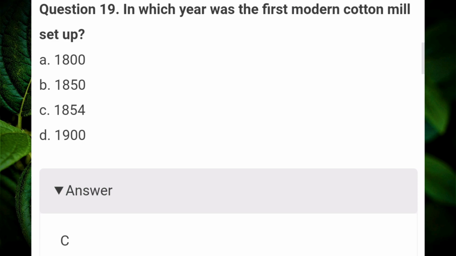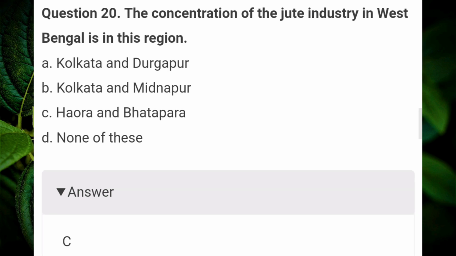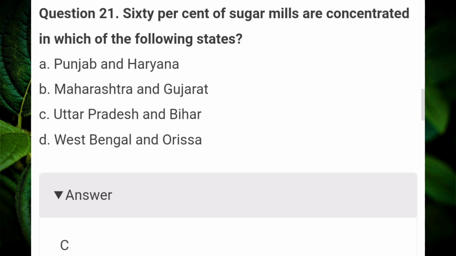In which year was the first modern cotton mill set up? Answer C. 1854. The concentration of the jute industry in West Bengal is in this region. Answer C. Hora and Bhatapara. 60% of sugar mills are concentrated in which of the following states? Answer C. Uttar Pradesh and Bihar.